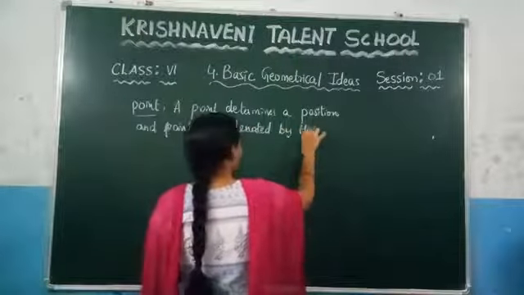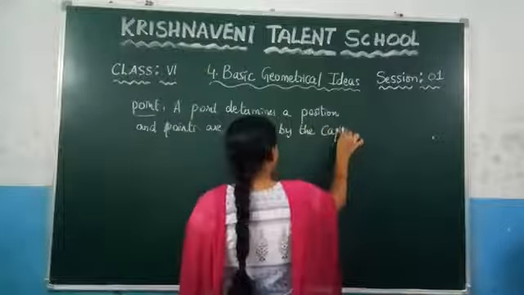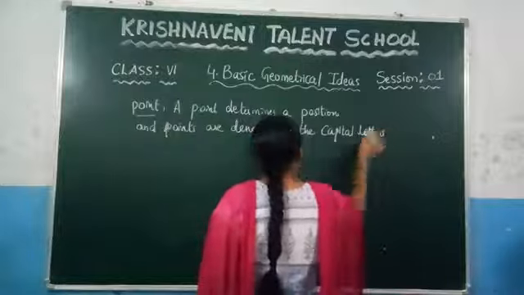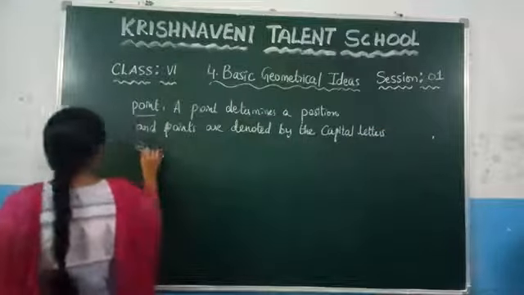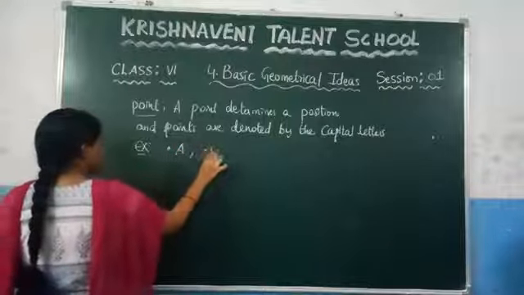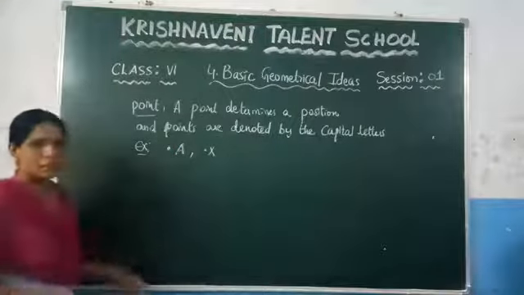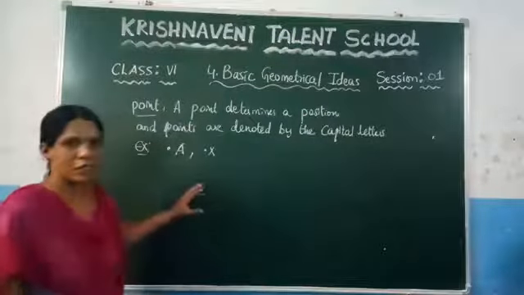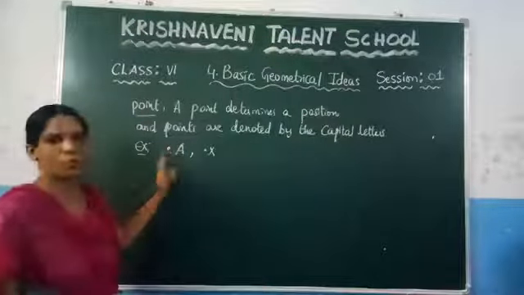We will always denote a point by a capital letter. You can consider the example as point A, similarly point X. The best example we wrote: if you take your Telangana map, we locate all the cities with the help of these points.